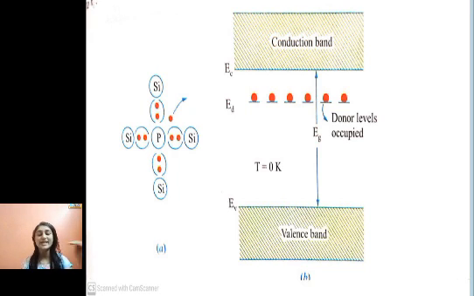Those electrons are available for conduction below room temperature. Even if the temperature is less than 300 Kelvin, they will be available. At 0 Kelvin, what will happen? They will occupy an energy level below the conduction band, and that is ED. So these are donor levels, and at 0 Kelvin these donor levels are occupied.